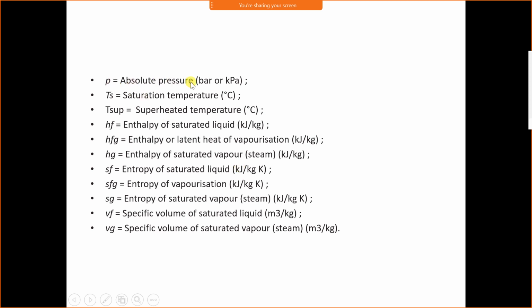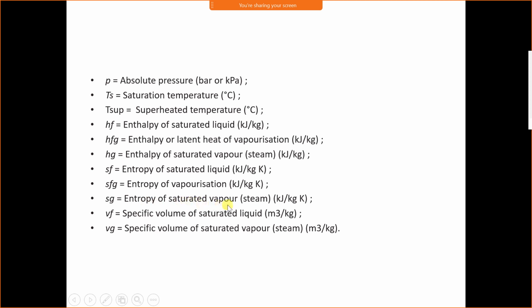Okay, now P stands for absolute pressure, Ts stands for saturation temperature, T sup stands for superheated temperature. Hf is the enthalpy of saturated liquid or subcooled liquid. Hfg is the latent heat or enthalpy of vaporization. Hg is the enthalpy of saturated vapor. Sf is the entropy of saturated or subcooled liquid. Sfg is the entropy of vaporization.